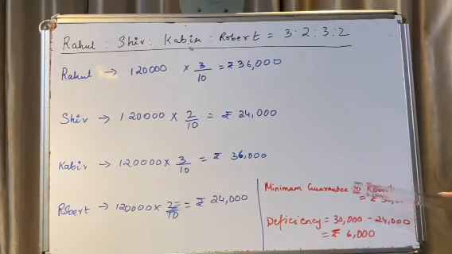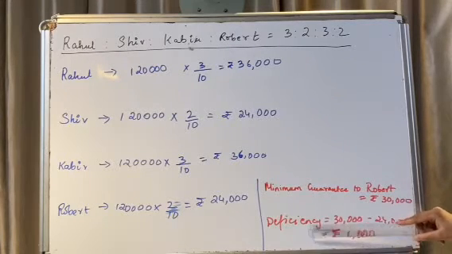But the minimum guarantee to Robert was given as 30,000. So there is a deficiency. The minimum guarantee is more than the actual share of profit. So what is the deficiency? Deficiency is 30,000 minus 24,000, which is 6,000, and this deficiency will be borne by the other partners in the